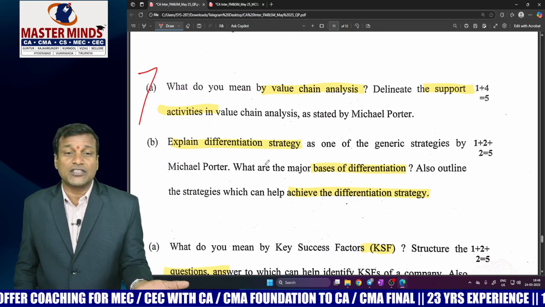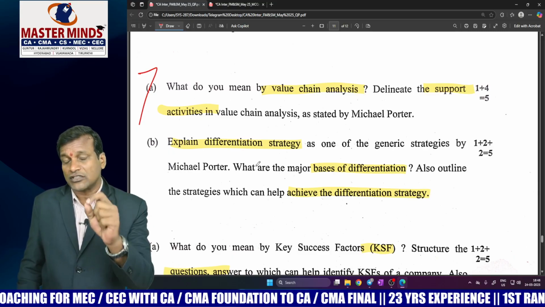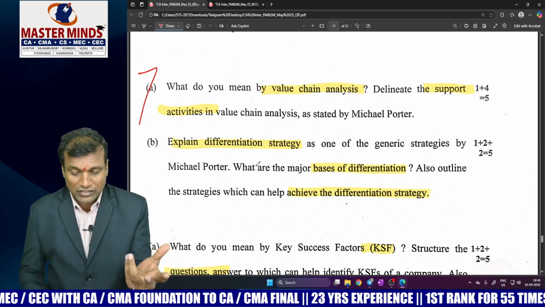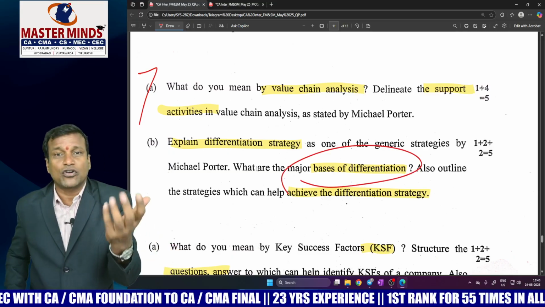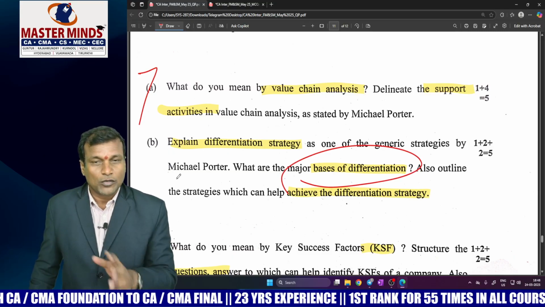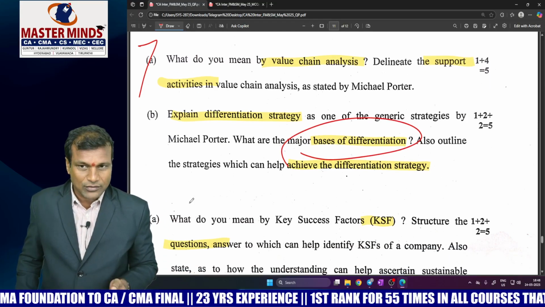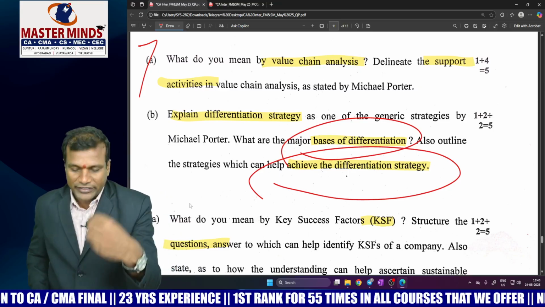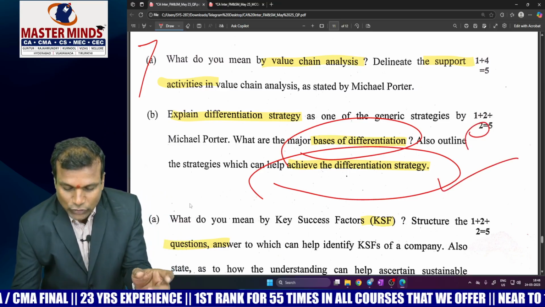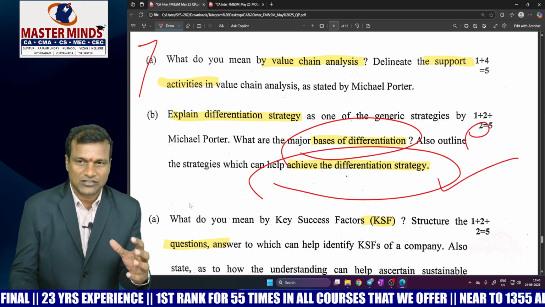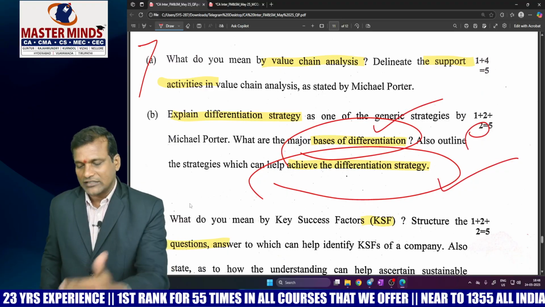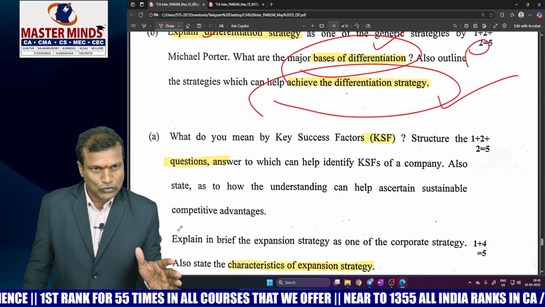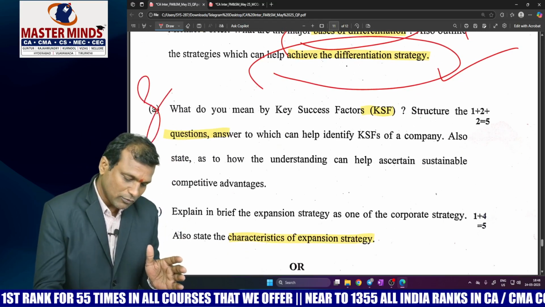Explain the meaning of differentiation strategy. Providing unique features. That feature should be unique with respect to whom? With respect to customers. This is called differentiation strategy. There are 3 bases of differentiation. The acronym is POP-VALA. It's not popcorn. We have used the POP-VALA acronym in the class also. And outline how to achieve differentiation strategy: since it is asked for 2 marks, you have to write two points, as 3 bases are there. It is asked for 2 marks and 1 mark for the differentiation strategy meaning. Fair enough question. No issues with that. Now come to the last one.